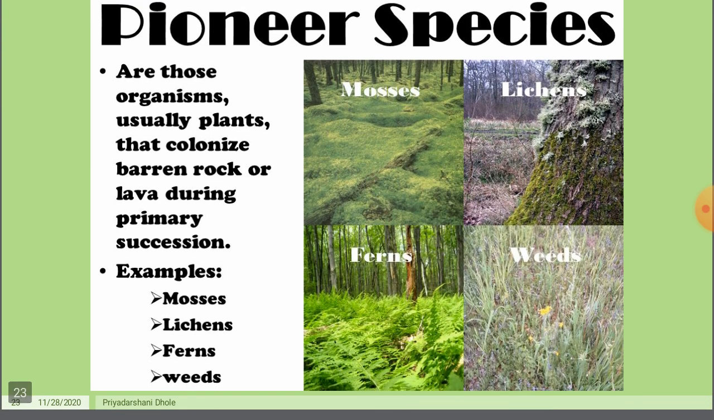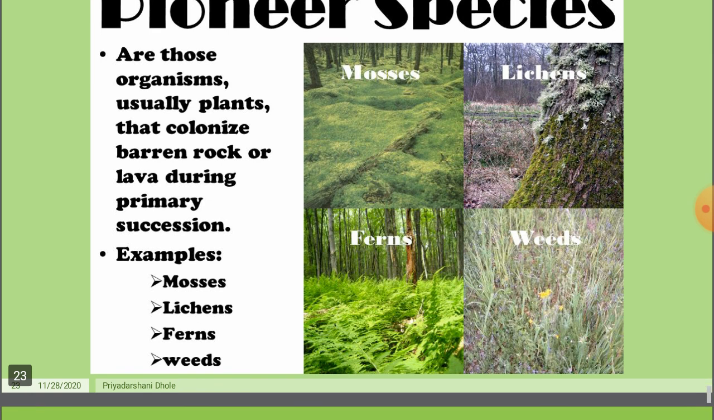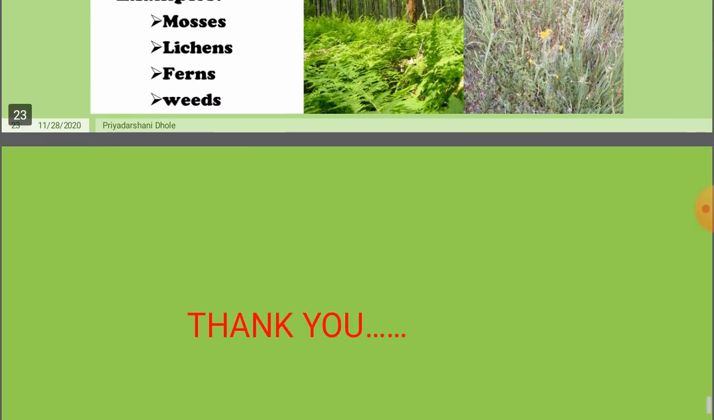These are organisms, usually plants, that colonize barren rocks or lava during primary succession. Examples are mosses, lichens, then ferns, and weeds. This is about the ecology and energy flow. Thank you.